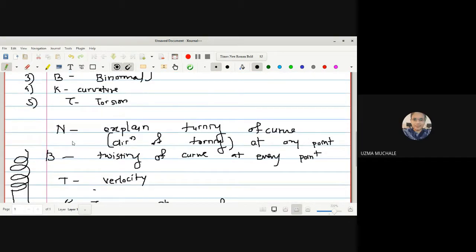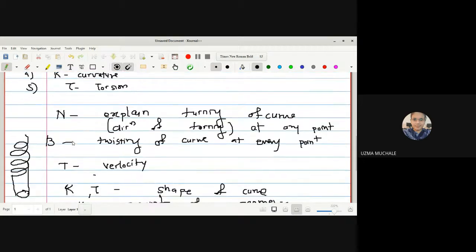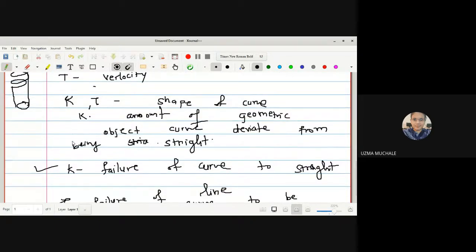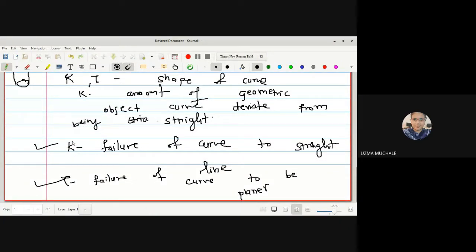Starting with the tangent: the tangent T will give you the velocity. The normal will explain the turning of the curve. The binormal will explain the twisting of the curve at every point. Curvature K and torsion τ will explain the shape of the curve. More precisely, curvature gives the failure of the curve to be straight, and torsion gives the failure of the curve to be planar. So how the curve is changing its plane will be explained by the torsion. Okay? Any doubt up to this one?